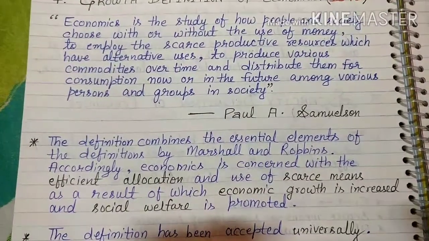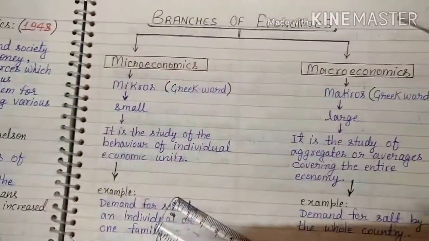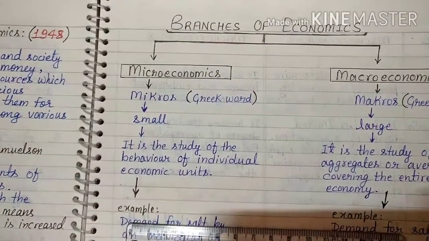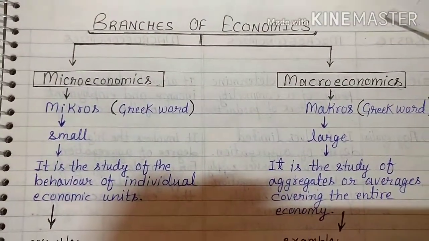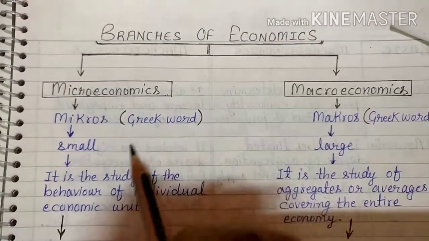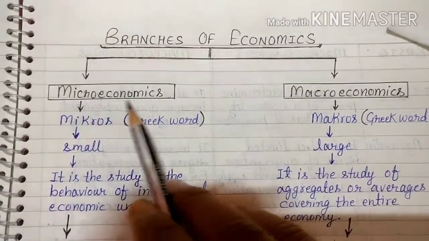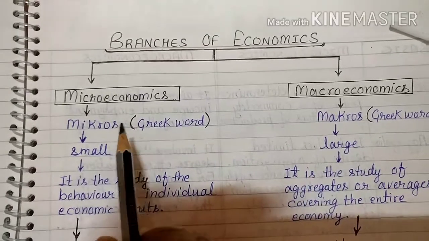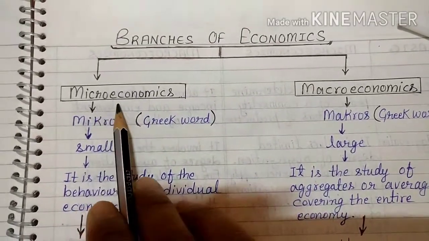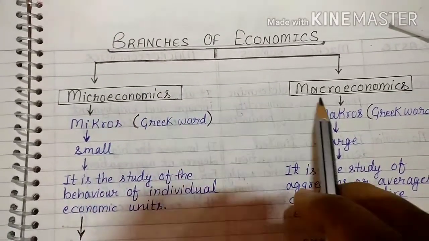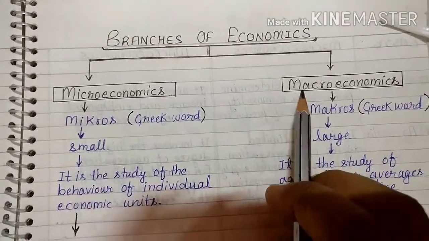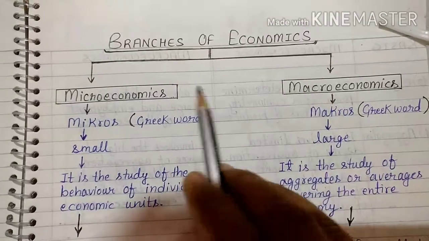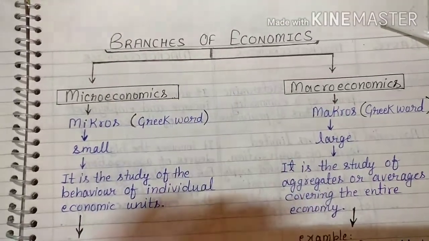Now we will move to our next topic, that is branches of economics. Maybe you have seen and heard that economics is divided into two parts, microeconomics and macroeconomics. Right now you are studying microeconomics in class 11. In class 12 you will study macroeconomics. Just pay attention, micro, M-I-C-R-O, and macro, M-A-C-R-O. These both are the types, or branches, of economics only.